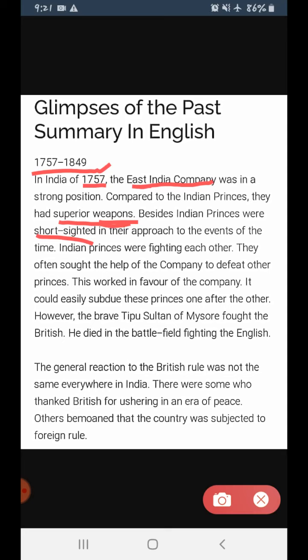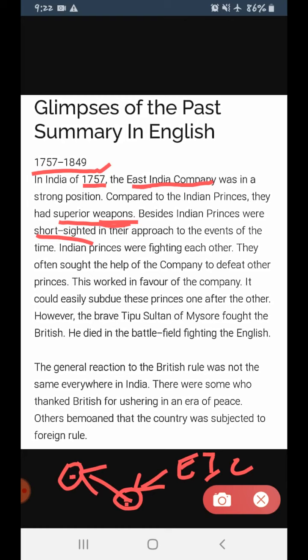Like suppose we can say this is Delhi, and let us say this is Bihar. The prince of Bihar wanted to be the king of Delhi. So what will he do? He will take the help of the British company, the East India Company, and he would attack the king of Delhi. So this was the nature and the habit of the Indian princes. Clear? So Indian princes were fighting each other. They often sought the help of the company to defeat other princes.